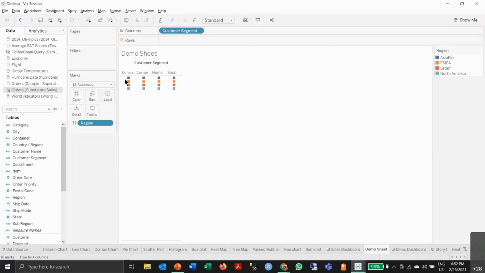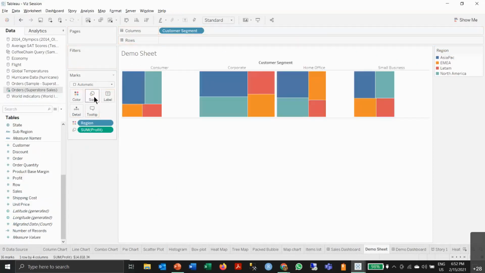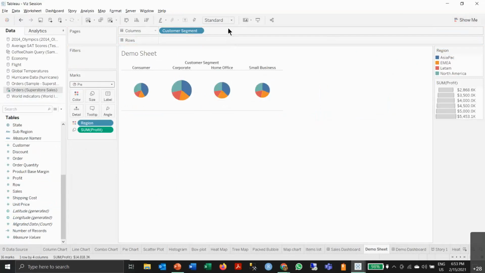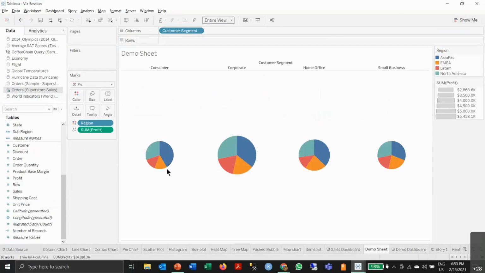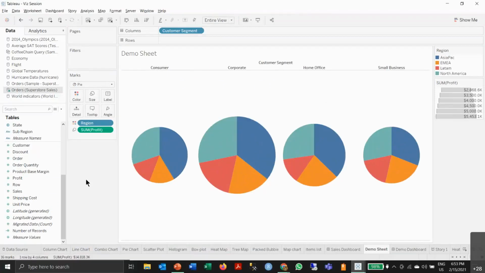Okay, so every region has its own color. Now what I want to see is the share of profit in size, but I don't want this. So I will click here and go to pie. Here is your pie chart. It is not a good practice to compare pie charts, I will warn you, but just for the sake of representation, I'm comparing pie charts.